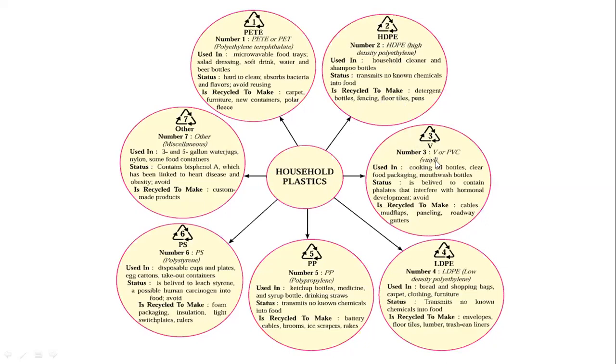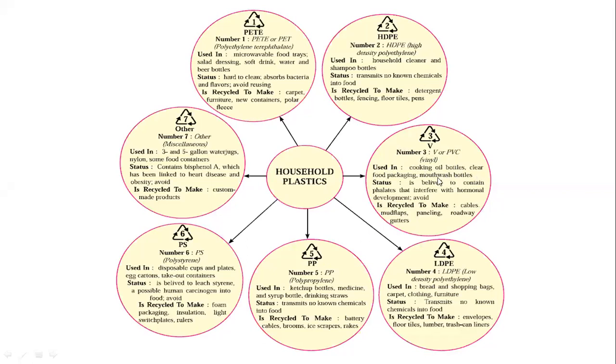Number 3 indicates it is V or PVC. Below this mark 3, V or PVC will be printed, or only 3 will be printed. This 3 indicates it is made of polyvinyl chloride. It is used in cooking oil bottles. All cooking oil bottles contain such a mark.